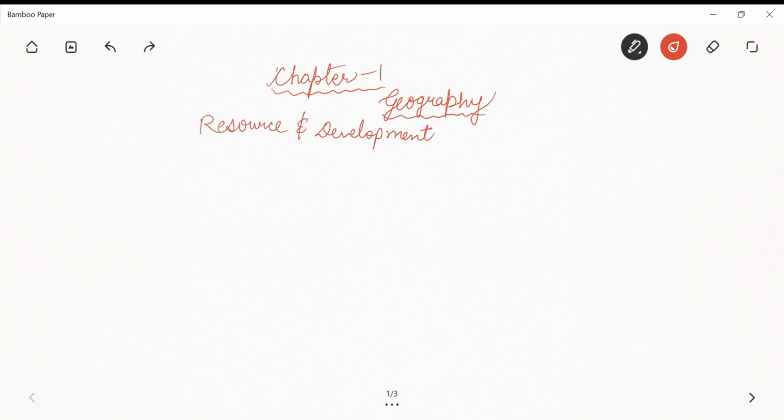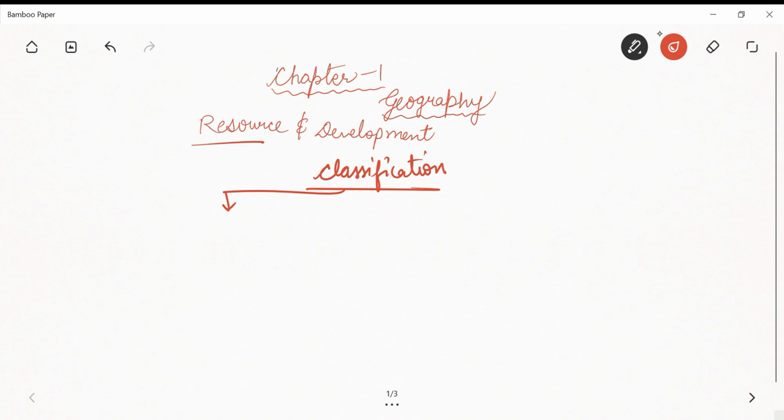So first of all, what are resources? Resources means everything which is available in our environment, right? And we can use it to satisfy our needs, right? Now, how can we classify it? We will now discuss the classification of resources. We can classify resources in different ways, like on the basis of origin, right? And on the basis of origin, it can be biotic and abiotic.